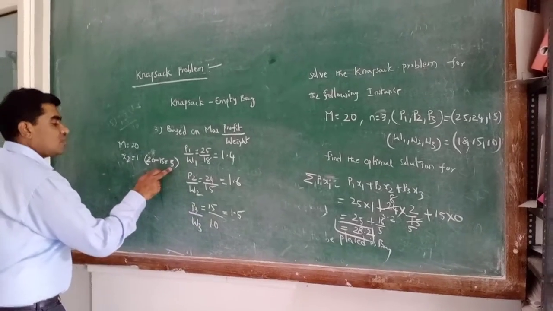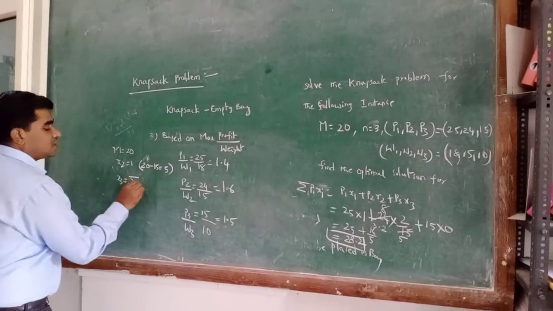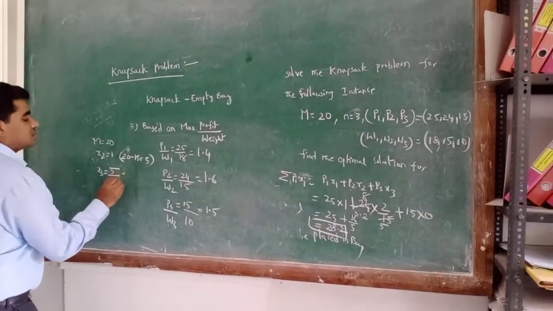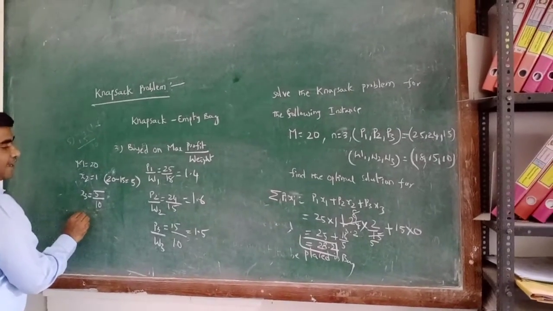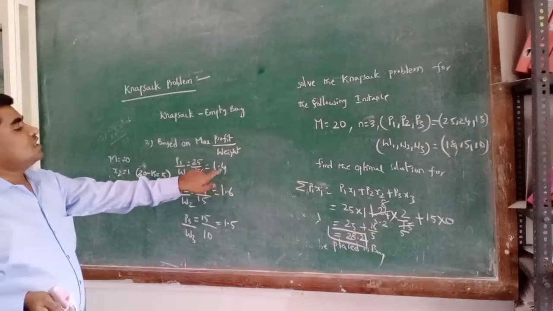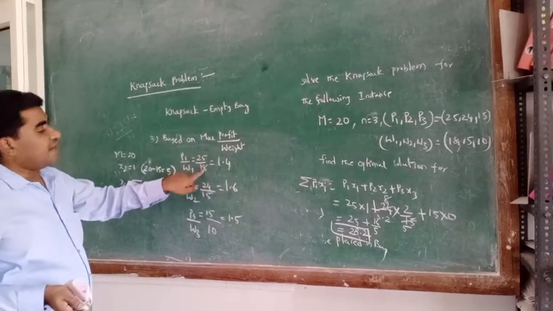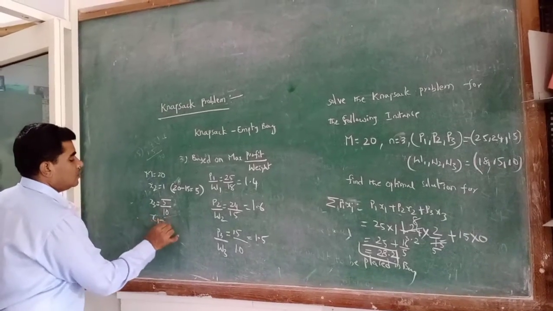Remaining space is only 5. So X3 equal to leftover space by weight of the product, that is 5 by 10. Next, X1, the first product, you can't place in the bag, because its weight is 18 and there is no space remaining. So X1 equal to 0.